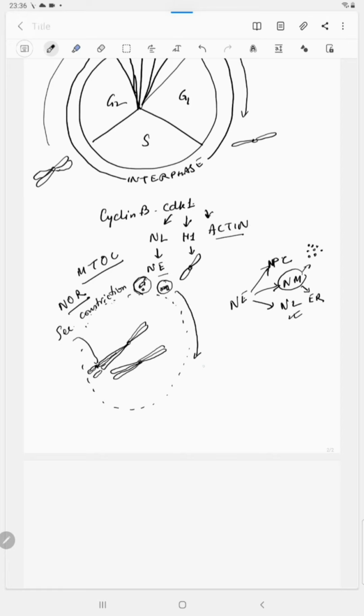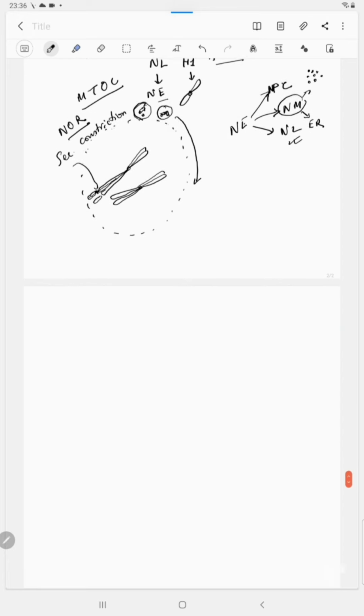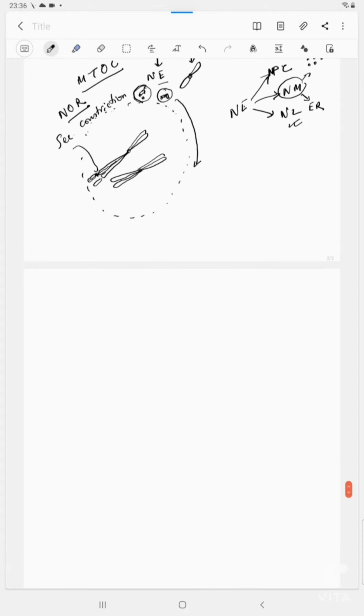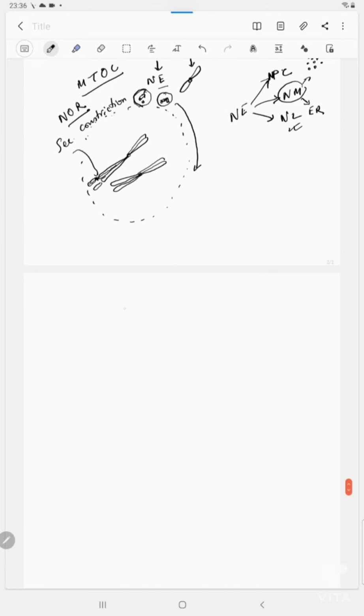During prophase, this movement starts, and when the cell enters metaphase, they have already reached the opposite side. So here is one centrosome, here is another centrosome.